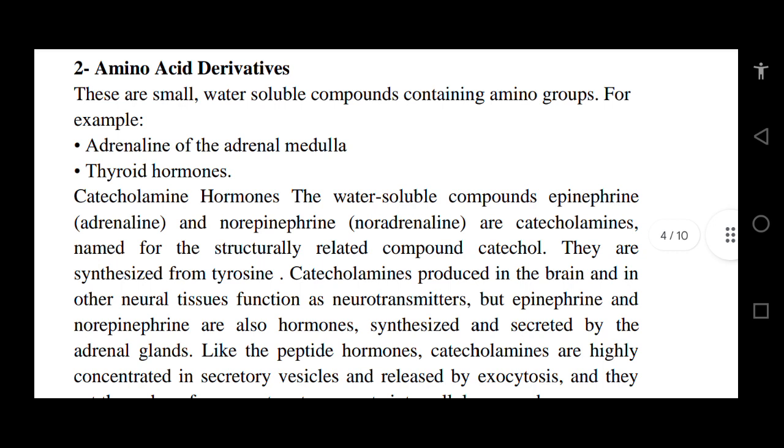Amino acid derivatives. These are small water-soluble compounds containing amino groups, for example, adrenaline and thyroid hormones. Catecholamine hormones, the water-soluble compounds epinephrine (adrenaline) and norepinephrine (noradrenaline), are catecholamines named for the structurally related compound catechol. They are synthesized from tyrosine. Catecholamines produced in the brain and in other neural systems function as neurotransmitters, but epinephrine and norepinephrine are also hormones synthesized and secreted by the adrenal gland.